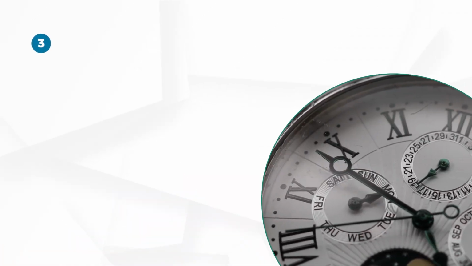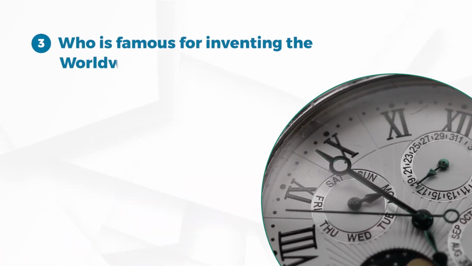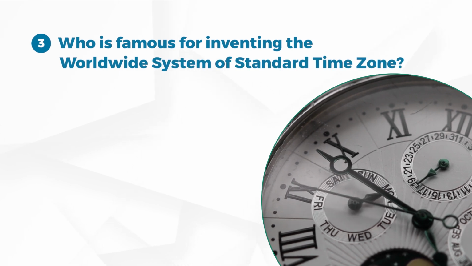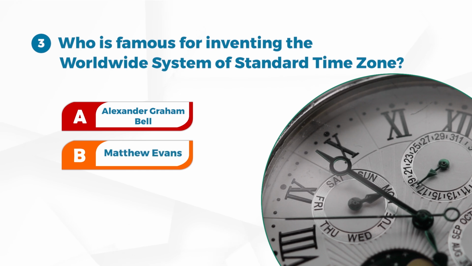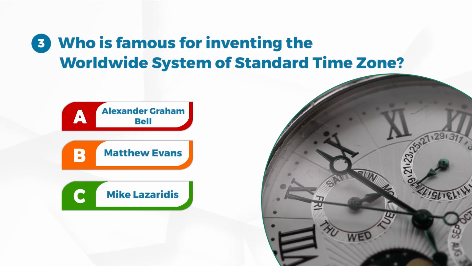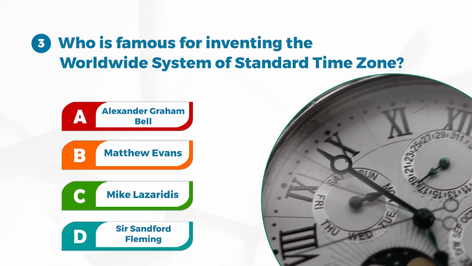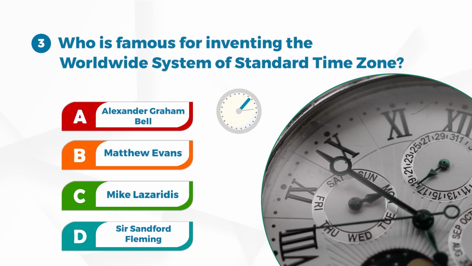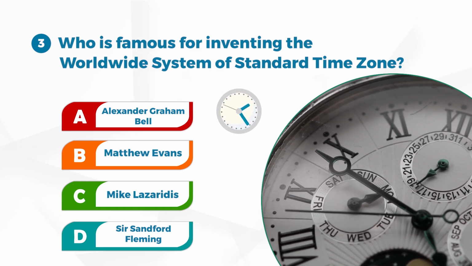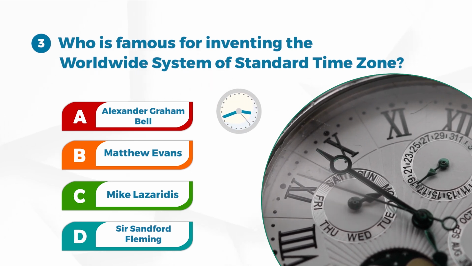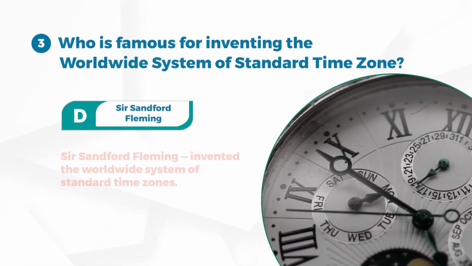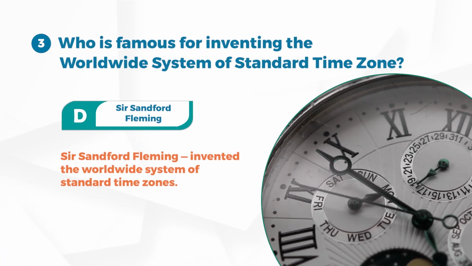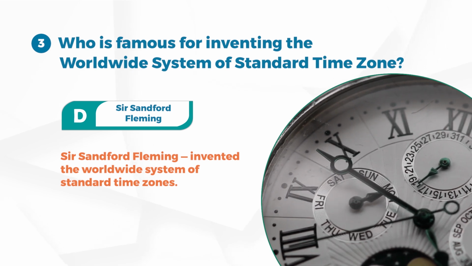Number 3. Who is famous for inventing the worldwide system of standard time zones? A. Alexander Graham Bell. B. Matthew Evans. C. Mike Lazaridis. D. Sir Sandford Fleming. Sir Sandford Fleming invented the worldwide system of standardized time zones.